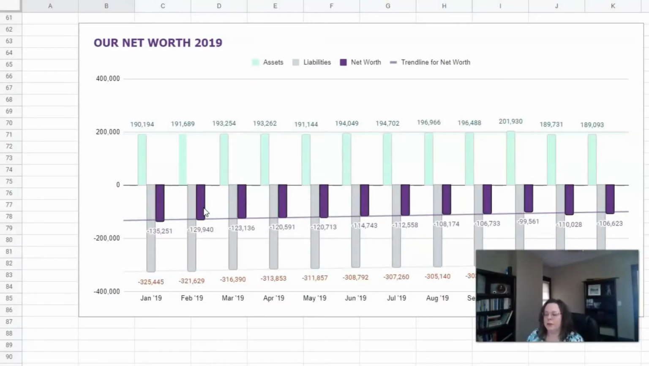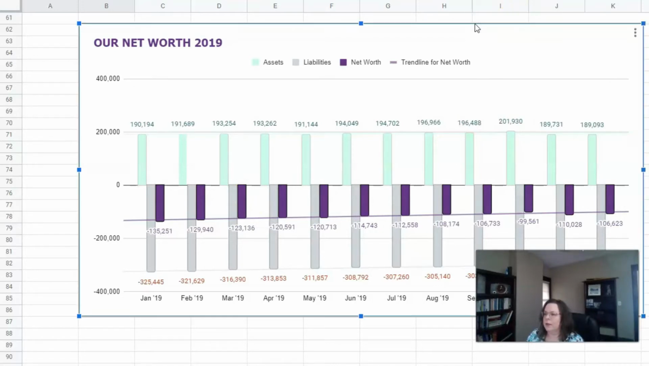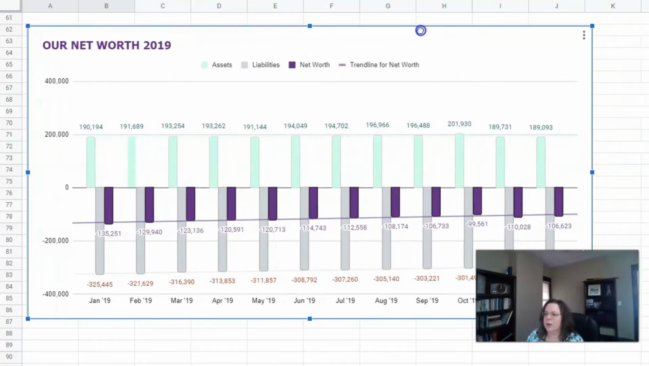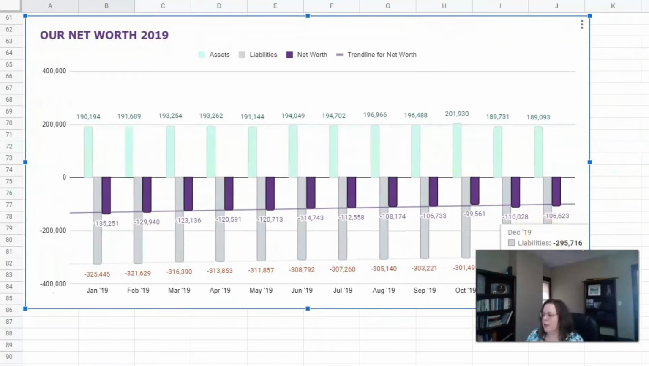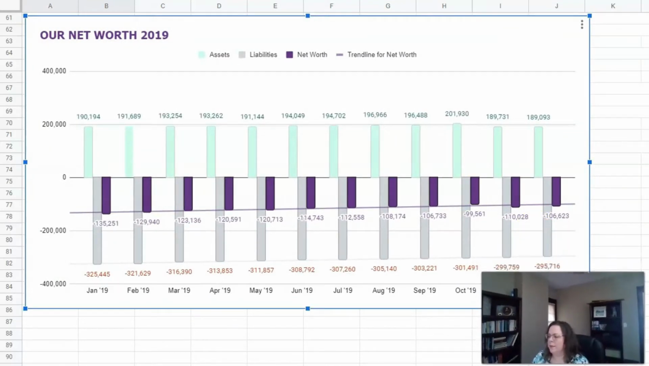All right, I just did a refresh and that worked. So I'm gonna move this over just a little bit so that my picture is not all on top of that. Okay. So here you can see the change in our assets over the course of the year. They kind of went up and down, but we landed a little lower than where we started.